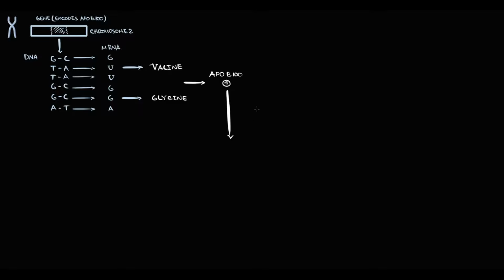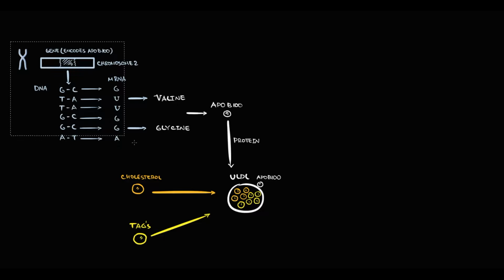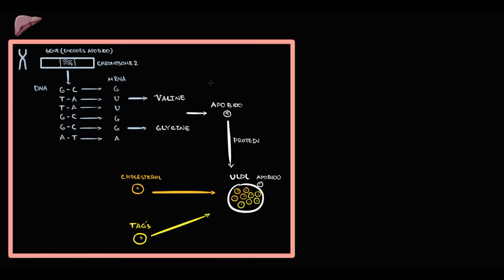Then the liver takes ApoB100 and adds some amount of proteins. Also the liver adds cholesterol molecules and triacylglycerol molecules, and altogether proteins, cholesterol, triacylglycerols, and ApoB100 form very low-density lipoprotein particles. This entire process takes place in the liver tissue.